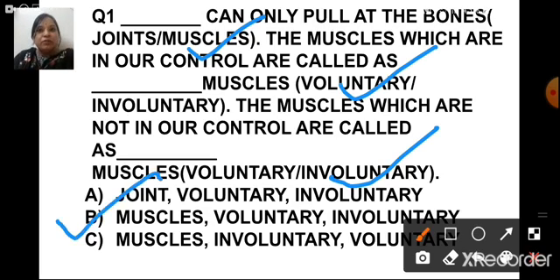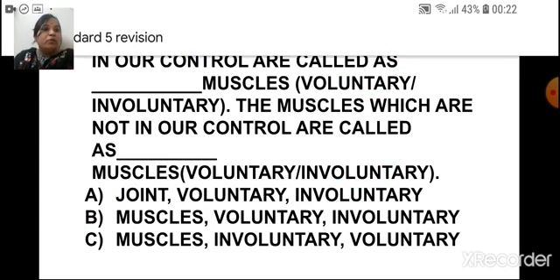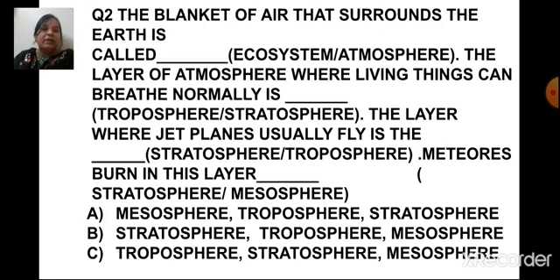So in this way, children, you may also get questions like this, wherein you have to see the correct sequence of the answer and then click on the correct answer. See again the next question. The blanket of air that surrounds the earth is called. The options are ecosystem or atmosphere.